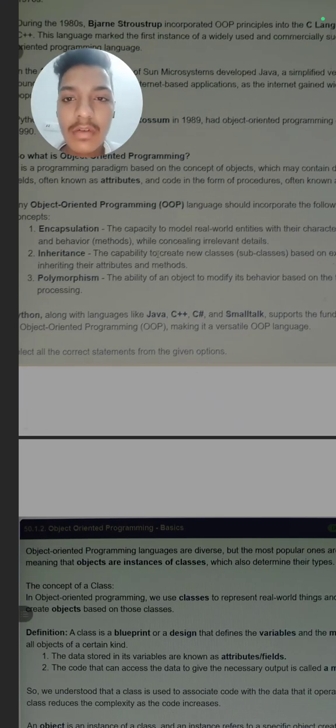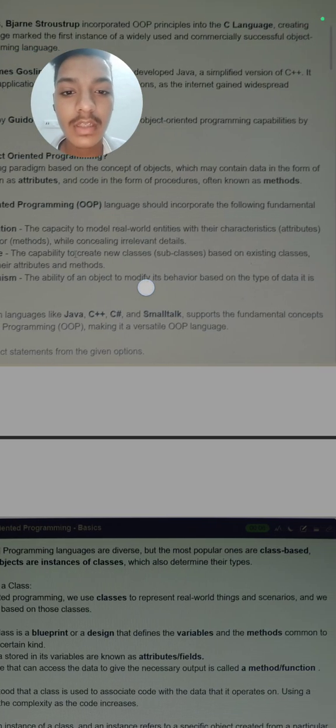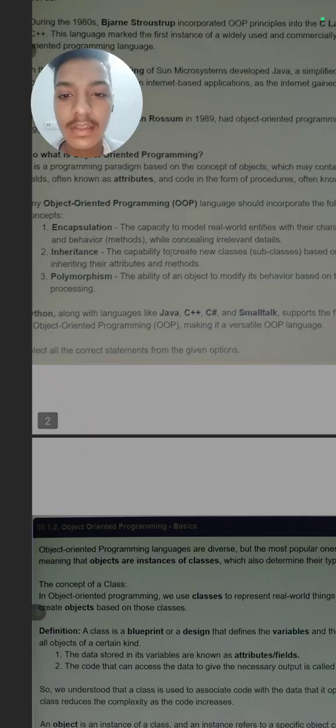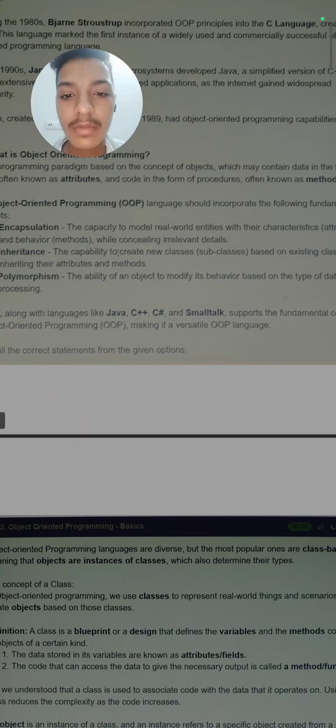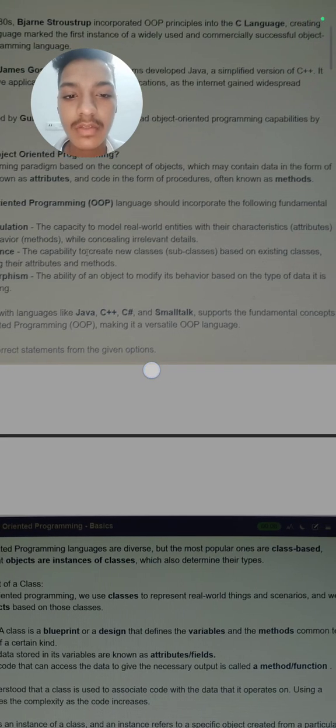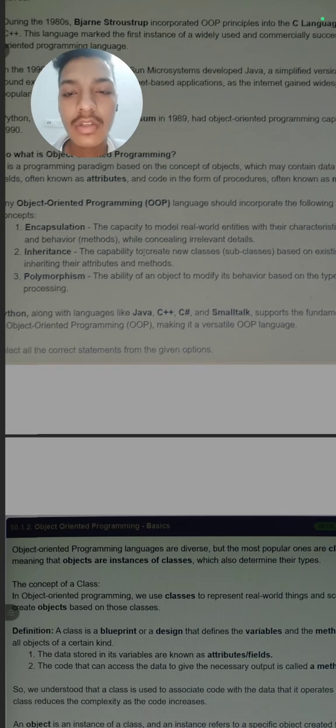If we have created a parent class, then in a child class we can access its characteristics, which is known as inheritance: the capability to create new classes based on existing classes. Next is polymorphism, the ability of an object to modify its behavior based on the type of data it is processing.